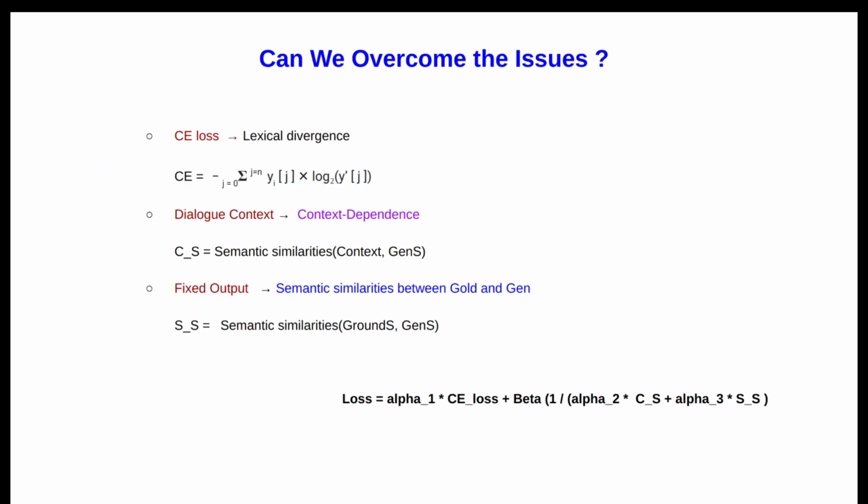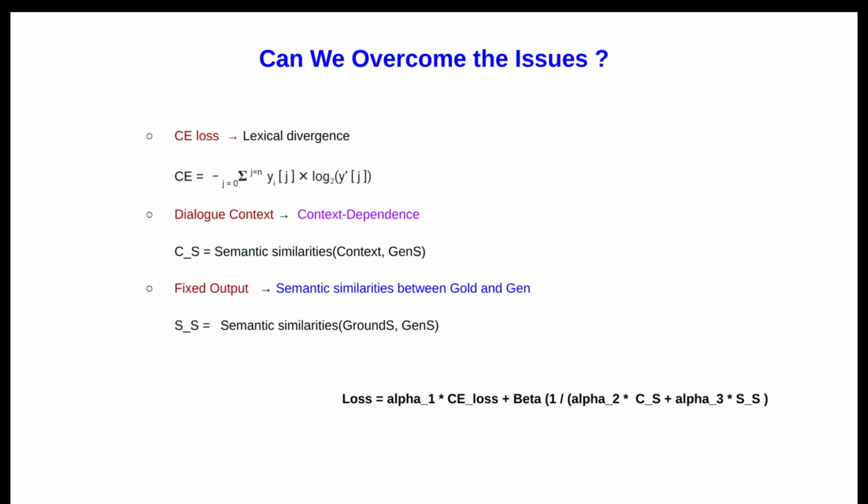So how can we overcome this issue? First, the cross entropy loss is simply the negative likelihood of a word compared to the other words. In the goal, we take the probability distribution for a given word and see how much difference there is, and then finally we back propagate the summation of the negative log likelihood.